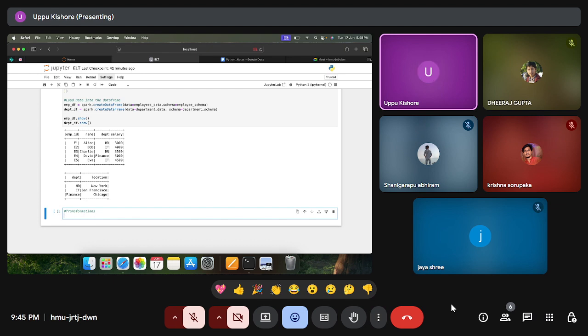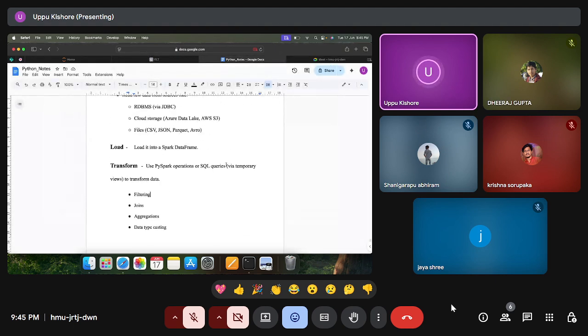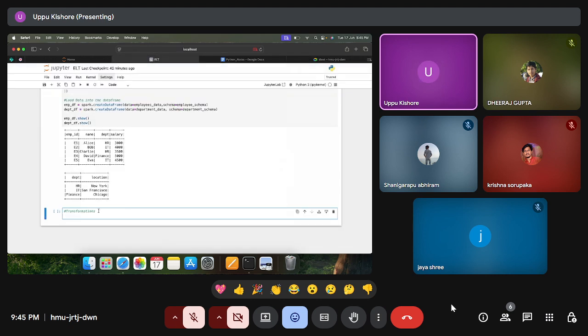Now what I'll do is create a temporary view from these data frames. I discussed this, right? Via temporary views also we can perform the operations. Using PySpark operations we have seen in previous classes. So today we'll skip this and check directly SQL queries, how to write SQL queries. Before this transformation, I'll first create the views. How to create the views? Create, or we can say register, temporary views.